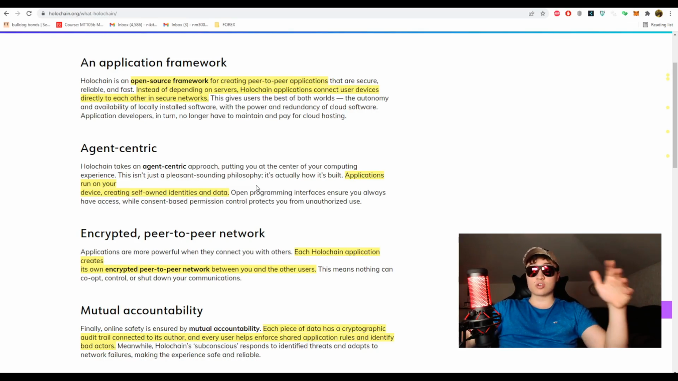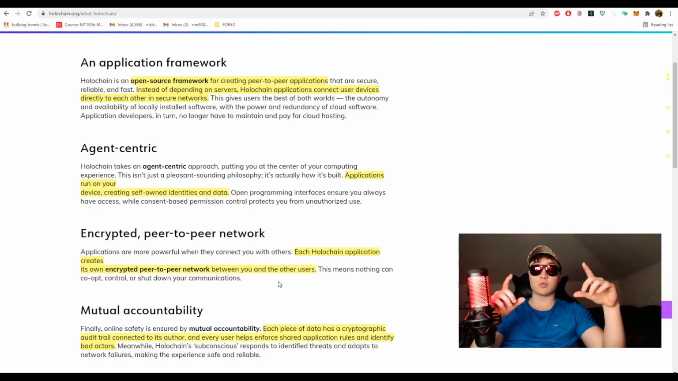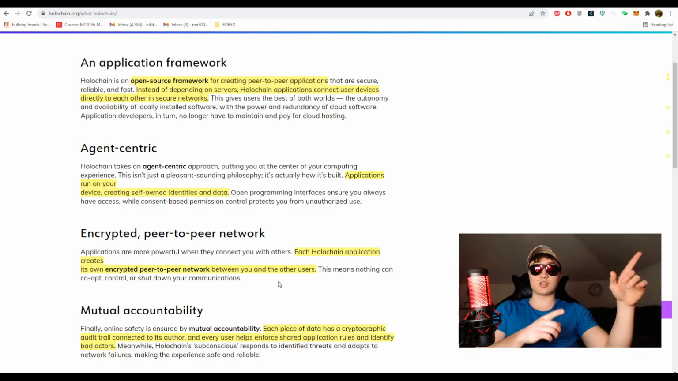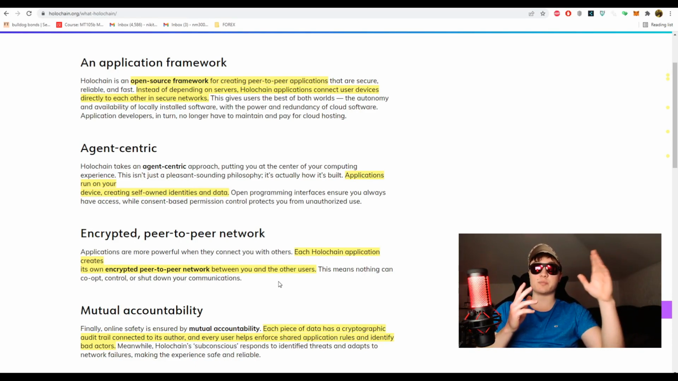Now, also, it's obviously a peer-to-peer network because it's decentralized, and each Holochain application creates its own encrypted peer-to-peer network between you and other users. So every single app creates its own network between you and other users. That provides the best security possible and also mutual accountability, which means that every piece of data has a cryptographic audit trail connected to its author, and every user helps enforce shared application rules and identify bad actors.